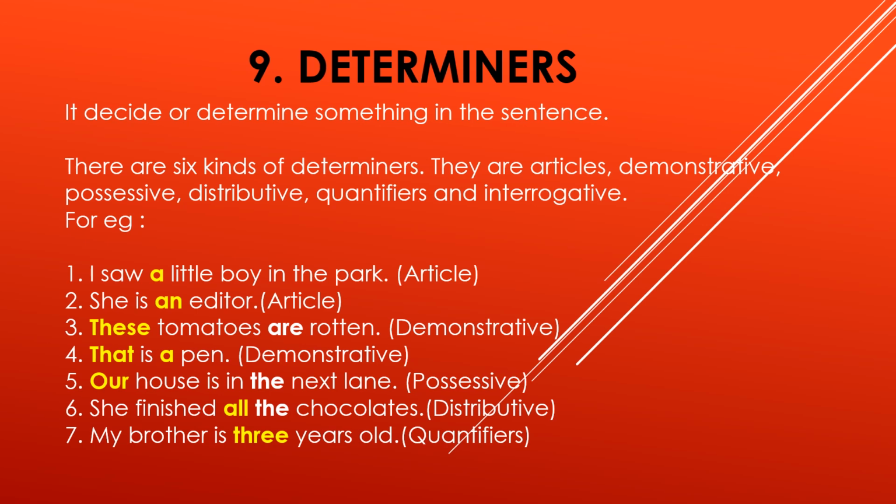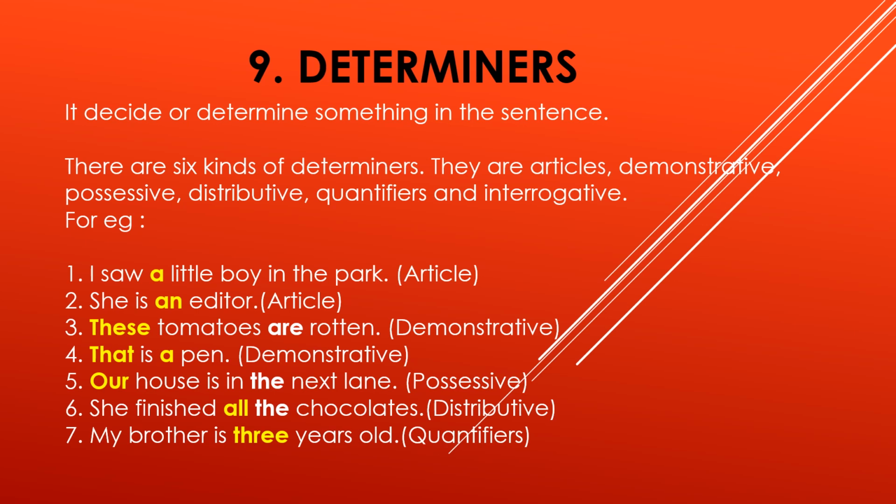The 6 kinds are articles, which we already learned in first standard, then demonstratives, possessives, distributives, quantifiers, and interrogatives. All these we learn separately in kinds of adjectives and adverbs.